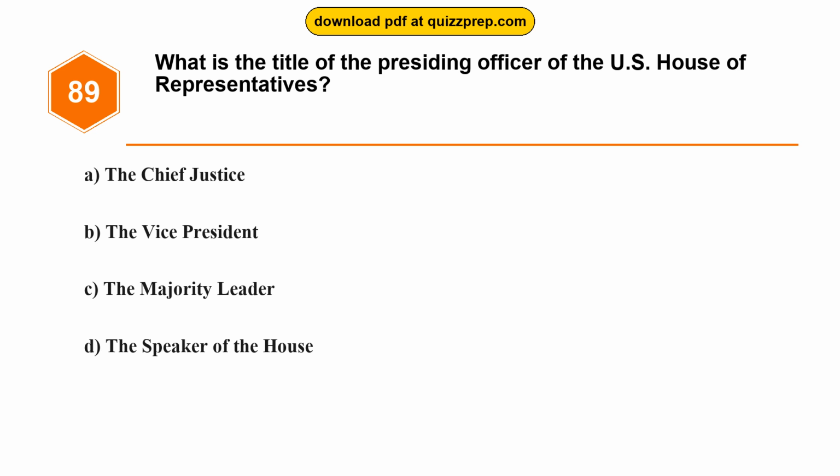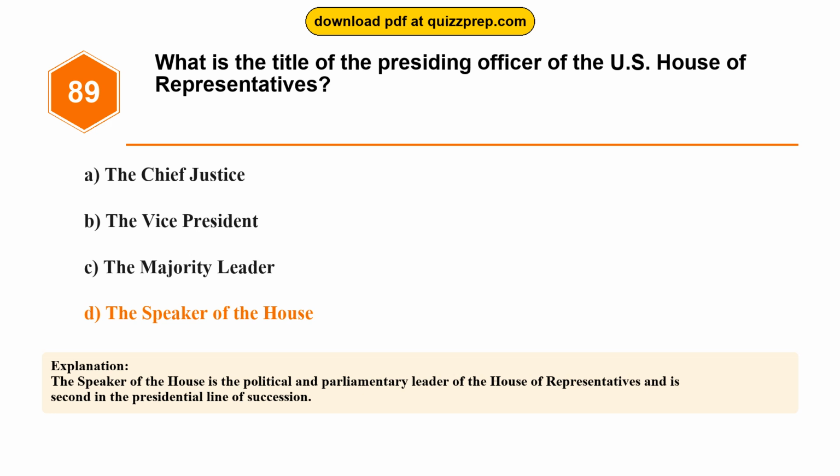Question 89. What is the title of the presiding officer of the U.S. House of Representatives? Option A, the Chief Justice. Option B, the Vice President. Option C, the Majority Leader. Option D, the Speaker of the House. The correct answer is option D, the Speaker of the House. The Speaker of the House is the political and parliamentary leader of the House of Representatives and is second in the presidential line of succession.